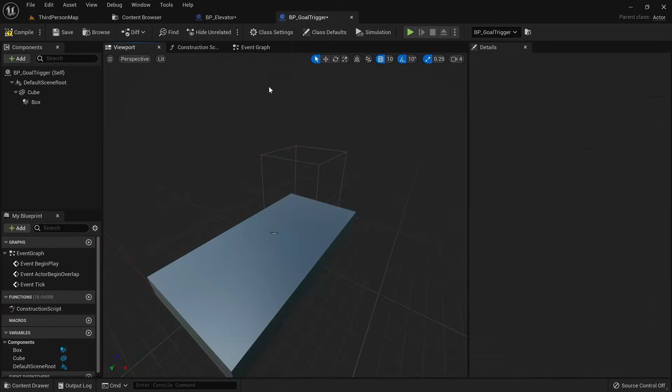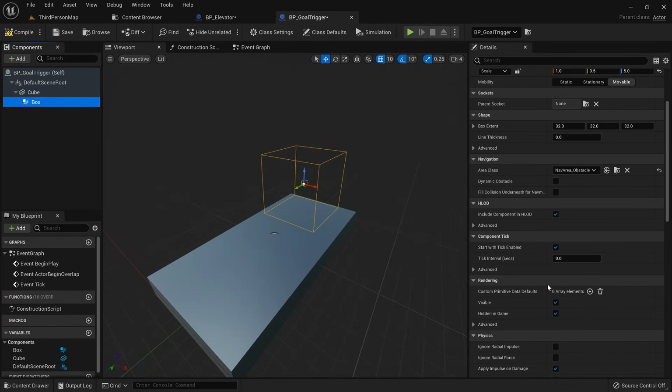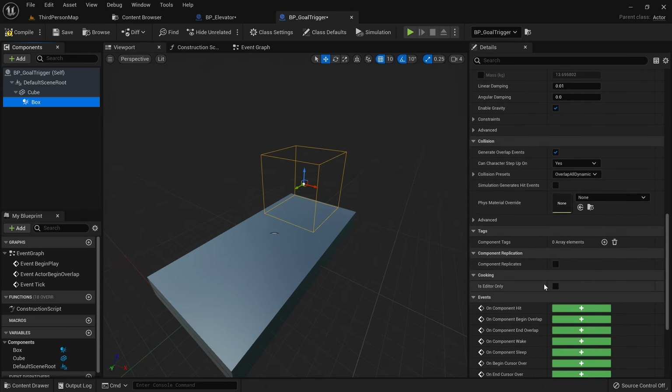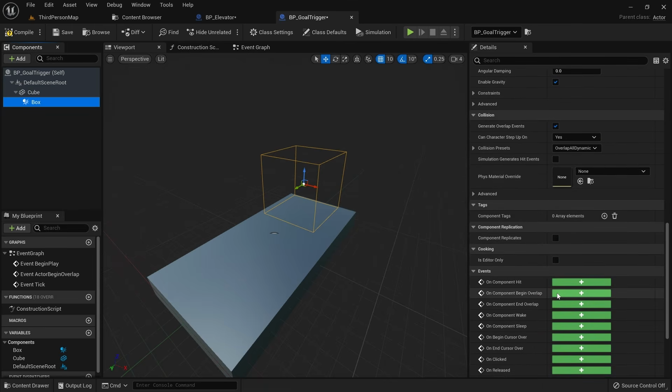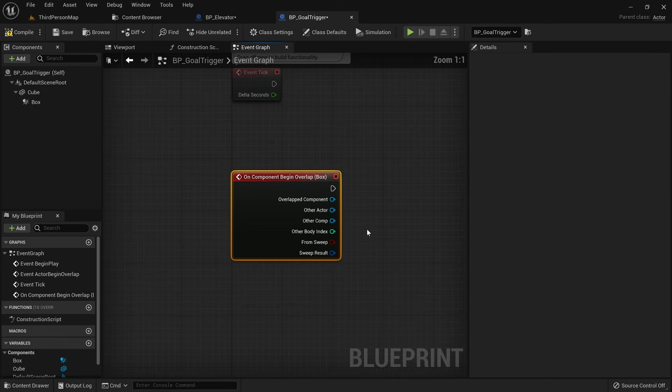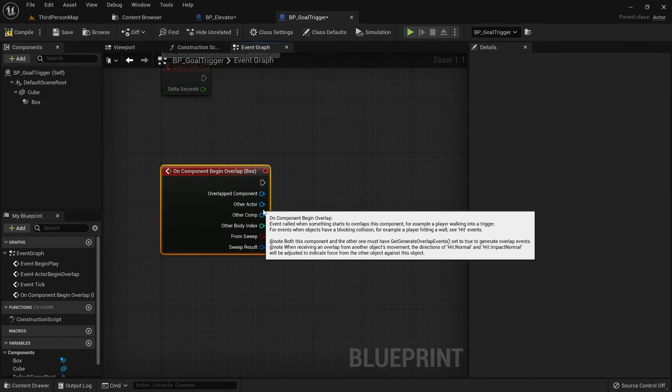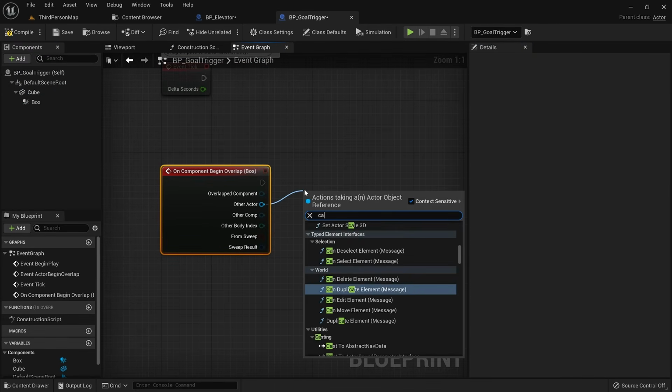Again, we want to check for overlap with our third person character, so select the collision box and add an event for OnComponentBeginOverlap. And as we did before, we want to cast the other actor to third person character, to only trigger this when our player overlaps this box.